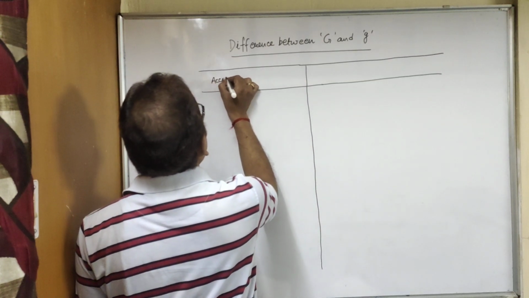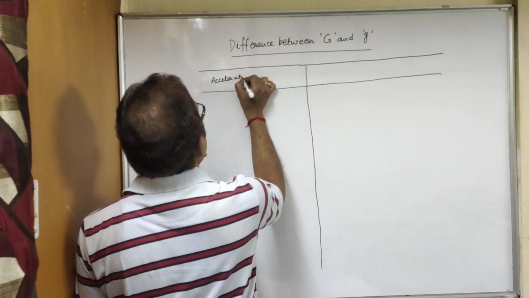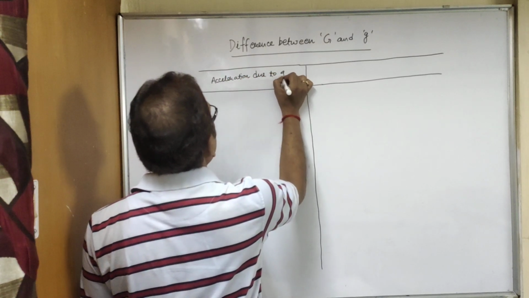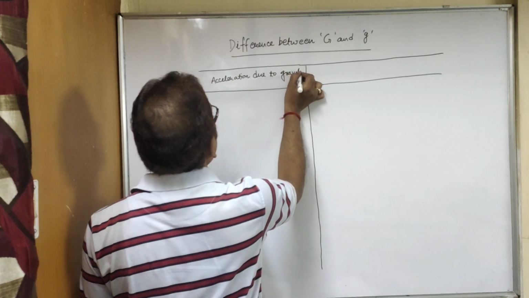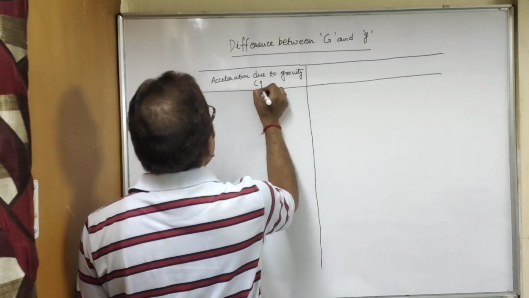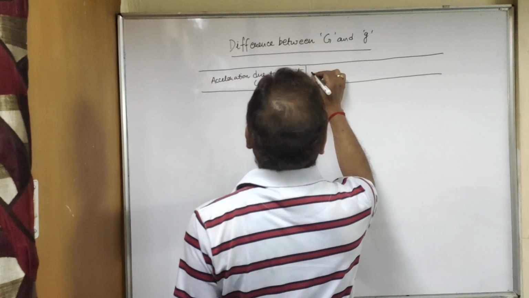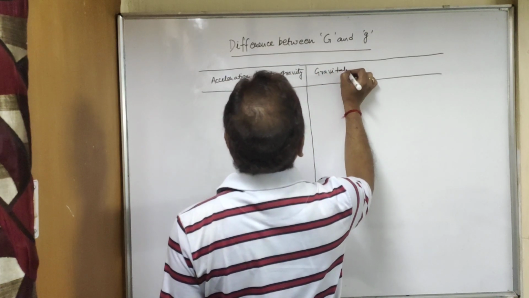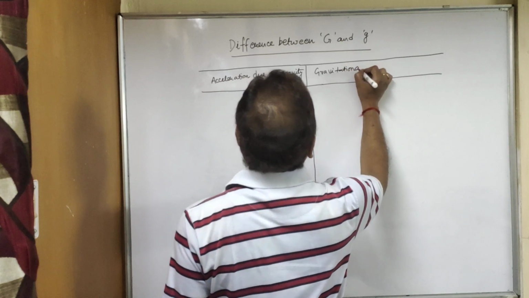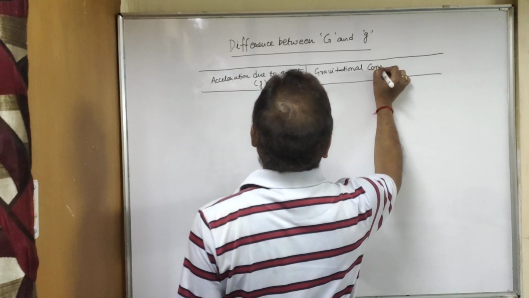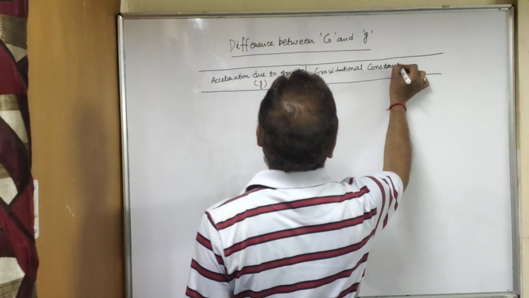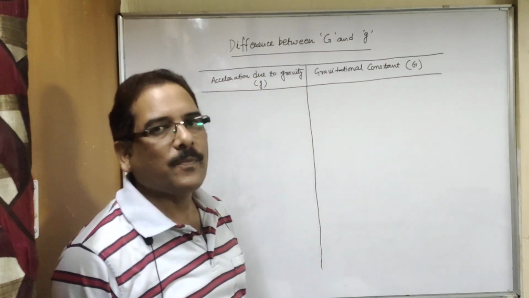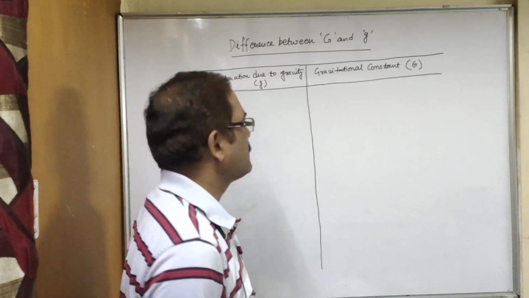On the left side we have taken acceleration due to gravity, that is small g. On the right side, gravitational constant, capital G. So the first point will be their definition.